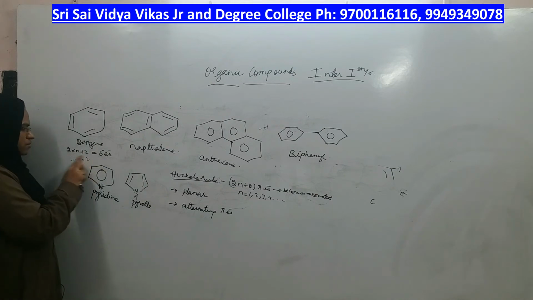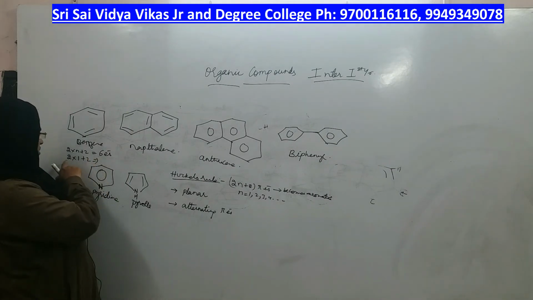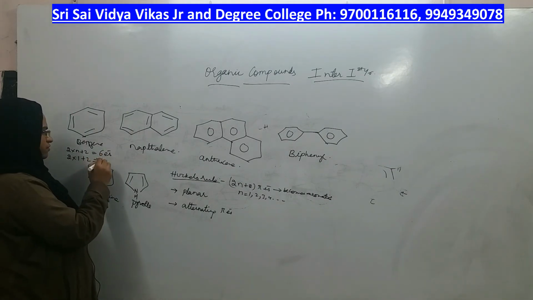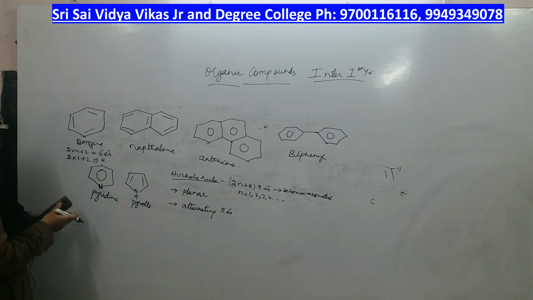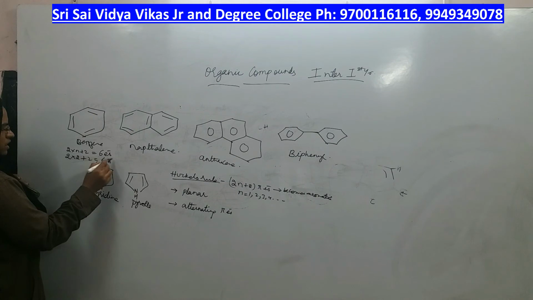No. Then what will we do? Let us apply 1. 2 times 1 is 2, plus 2 is 4. It is not coming, right? Then what next? 2 times 2 is 4, plus 2 is 6 pi electrons, right?